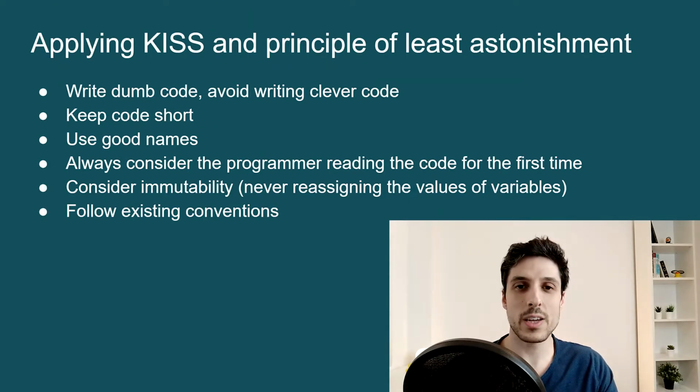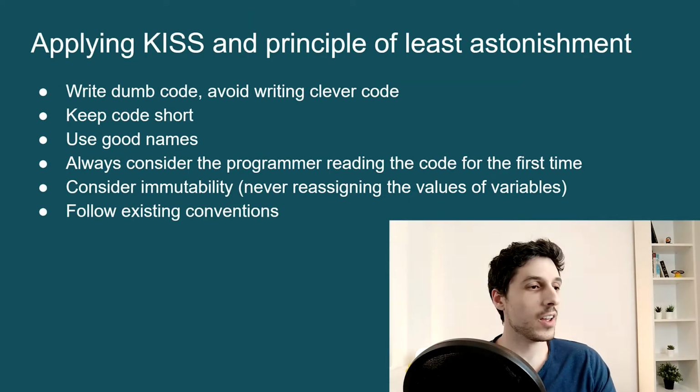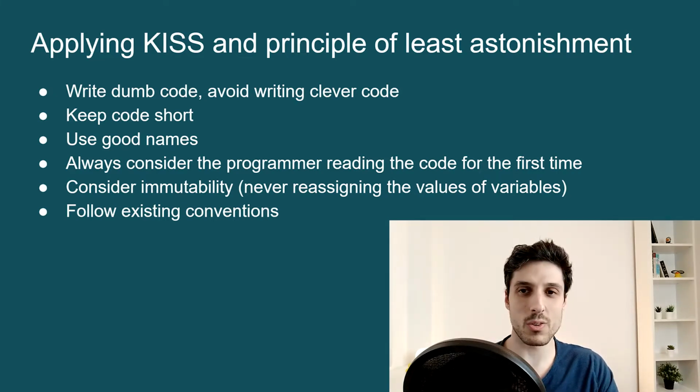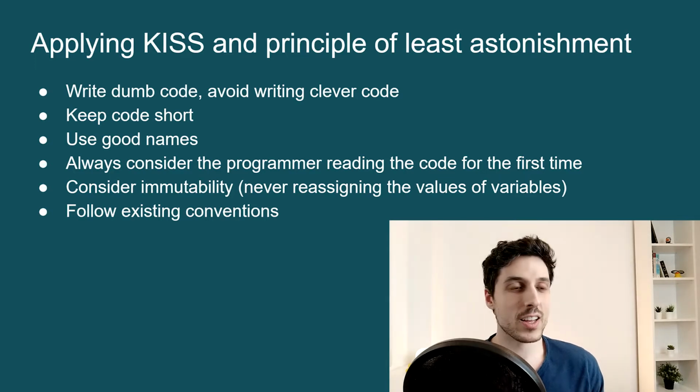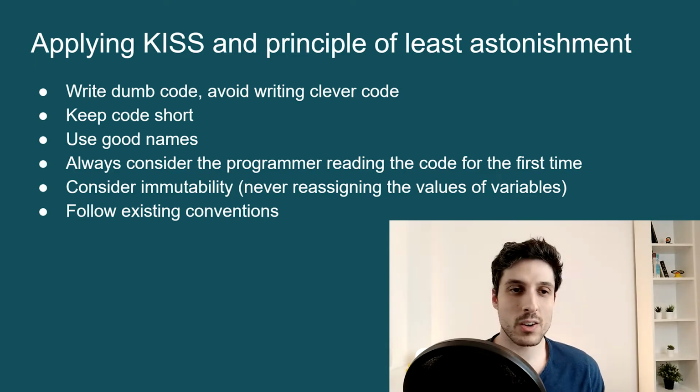Okay, so how do we apply these principles? There are a few guidelines for them. One of the first ones is always default to writing dumb code. So what that means is that your code should be simple and how it works should be obvious. Your code should not be clever. Someone shouldn't be reading your code and thinking, oh, that's pretty clever, because that's not how it works.